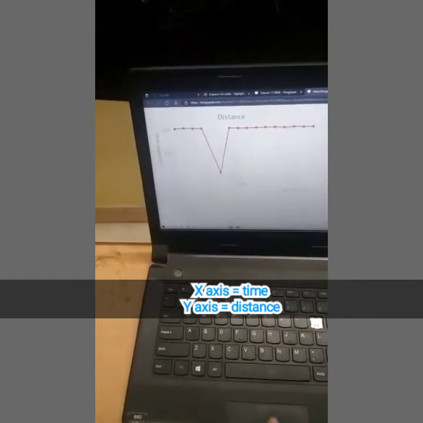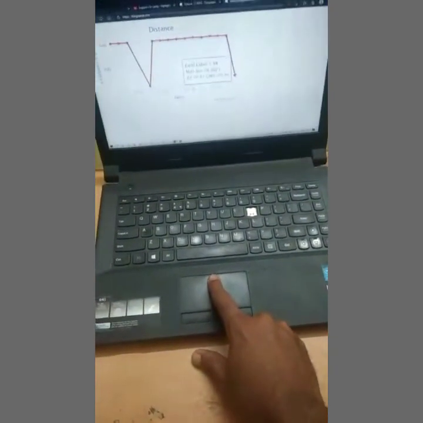Here we can see the graph, with the y-axis in centimeters. 200 centimeters is the maximum the sensor has measured, and here we can see the time slot. Since my hand is obstructing, we can see the variation in the graph.